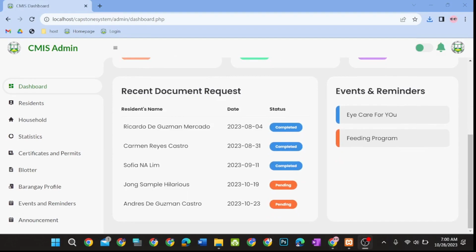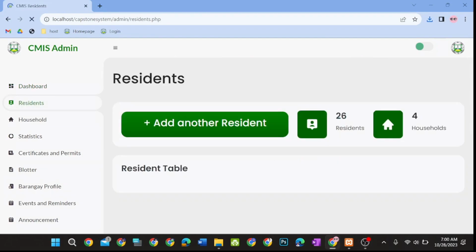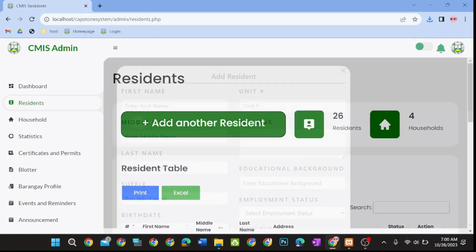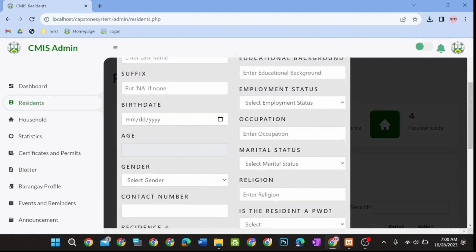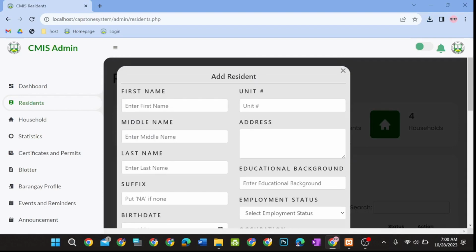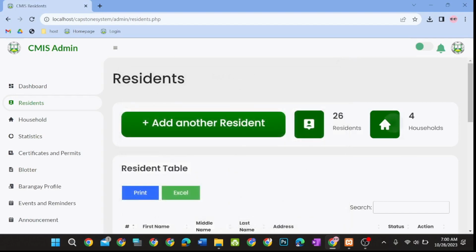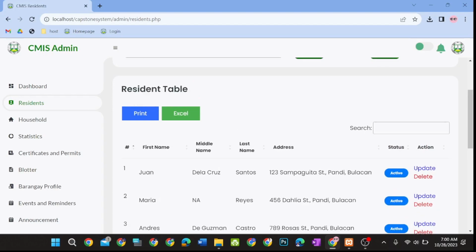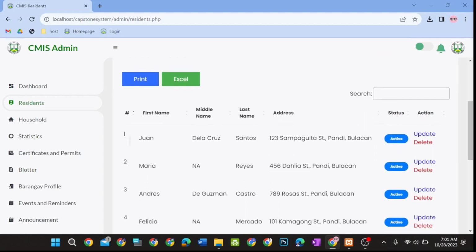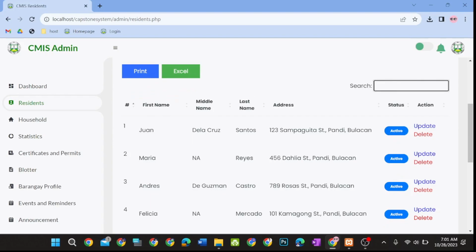For the Resident tab, it has a button where the admins could add another resident to the system. When it is clicked, it will display the Add Resident form that includes all the personal information of the residents. This page also displays all the residents' records in the database. The admin can print these records and save them as a PDF. The admin can also download the Excel file of the records. The admin can also search for a specific resident. The admin could also update and view the specific resident record or delete it.